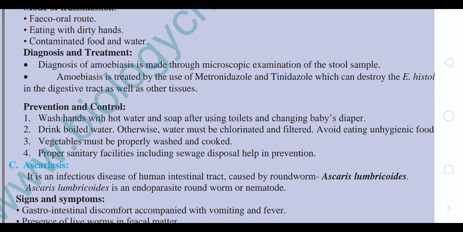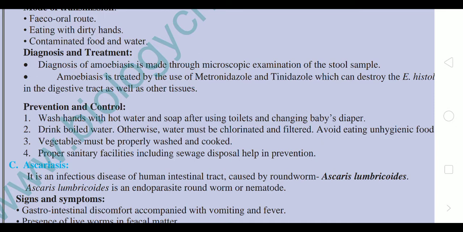We have to check the whole area of the slide under the cover slip, about one square centimeter, which seems like a large ground under the microscope. In that ground we have to find out whether a cyst or an active trophozoite of Entamoeba histolytica is there or not.